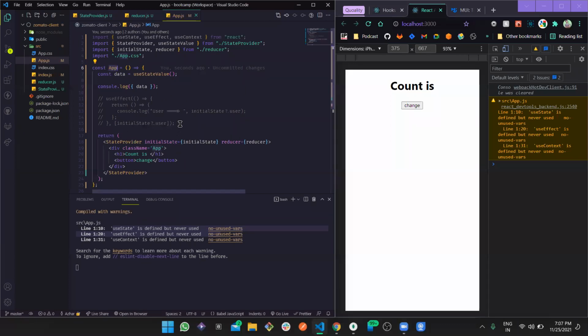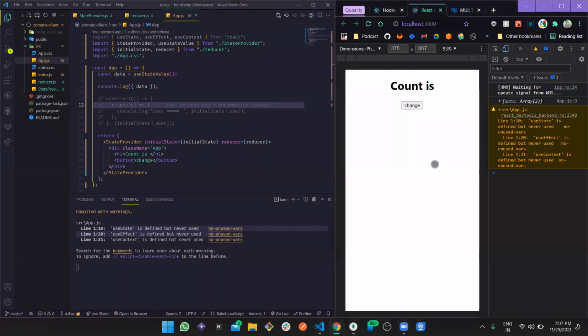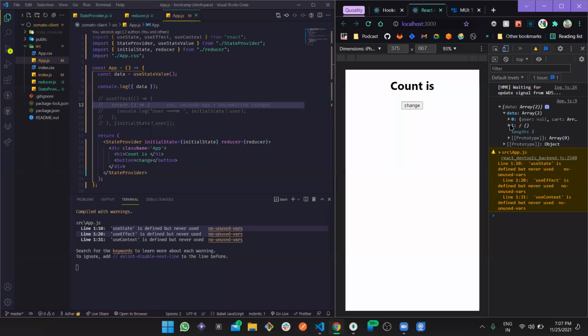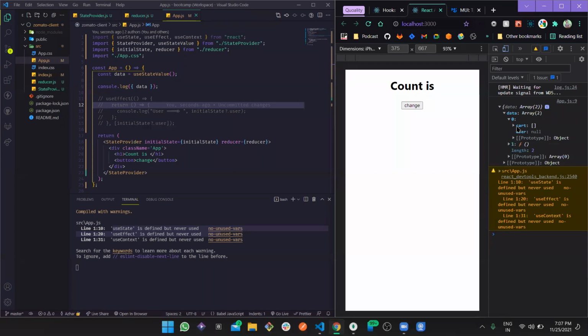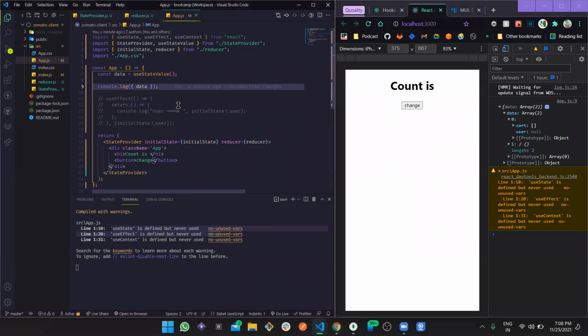Now if we just log this, or maybe we are logging, I have no idea. Console log webhooks. Let me just run this again. And now we have data with an array of 2 items. First one is the initial value, the cart array and the user, and the second one is a prototype object, which is actually a method, which is a dispatch method.